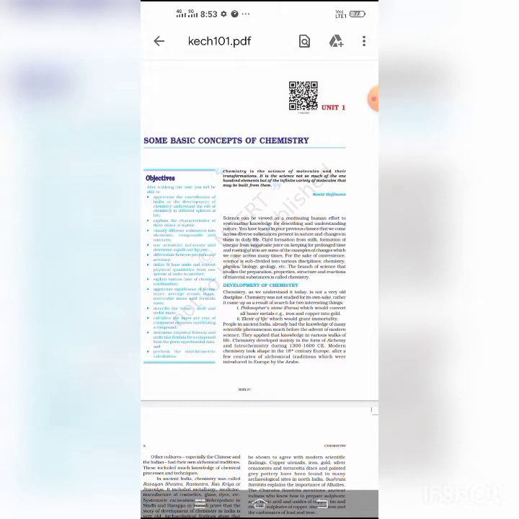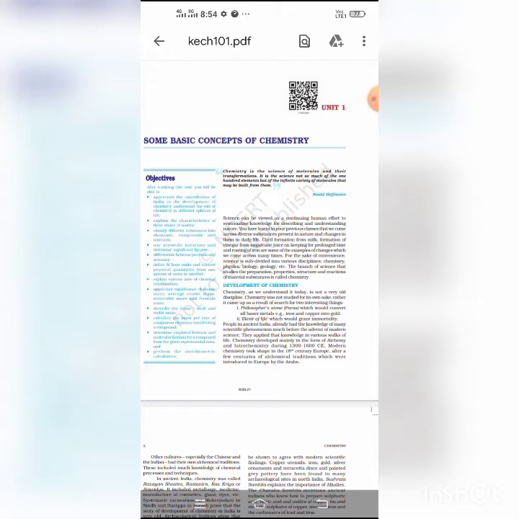Okay. Now, pure substance. A pure substance is one which is made up of only one kind of particles. They are called pure substances. Sulfur, hydrogen, chlorine, iodine, these all are pure substances. Similarly, substances such as water, carbon dioxide, sodium chloride, sugar, copper sulfate, these are also pure substances.